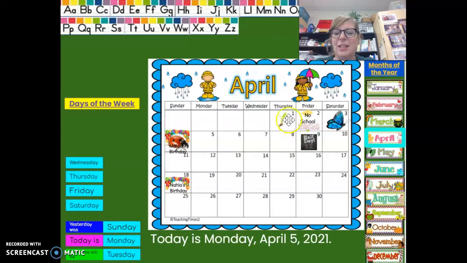All right, let's count to today. 1, 2, 3, 4. Let's take a look at our pictures and see if we have a pattern yet. We have a sprout, a flower, a butterfly, and a ladybug. Is that a pattern? No, it doesn't repeat. Those are just a bunch of random pictures. We'll have to see what we have for today. Let's see. It's a sprout again. I wonder what kind of pattern we're going to have. We'll have to wait and see.